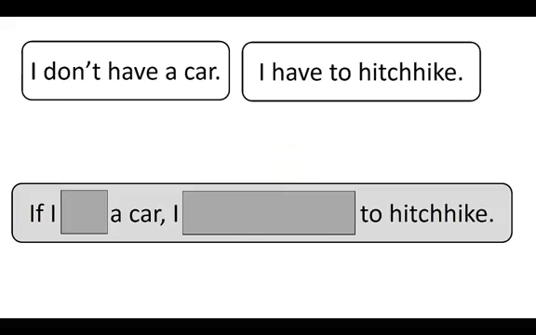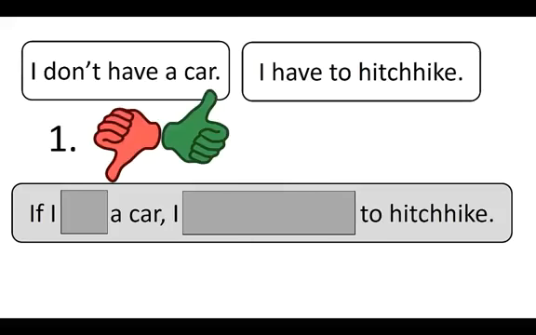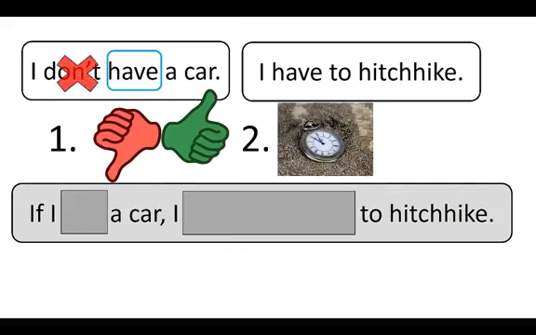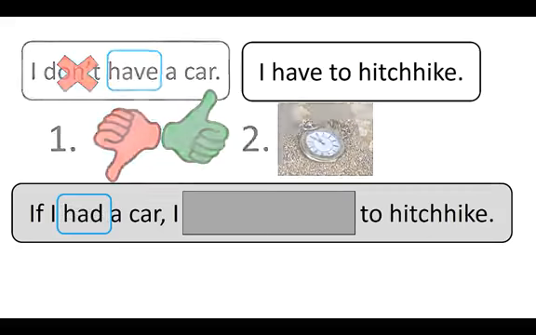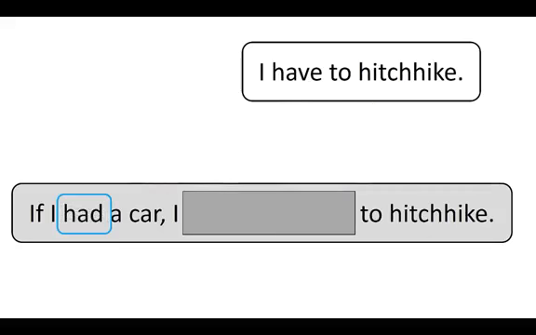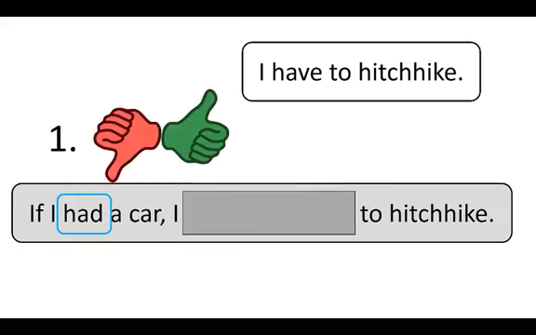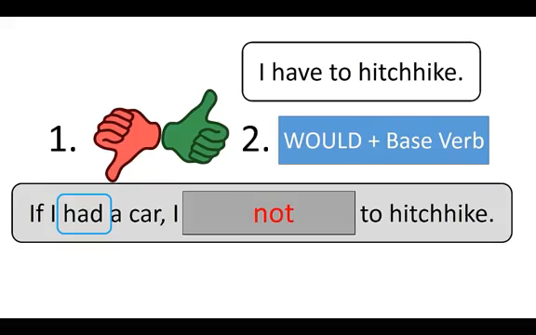To make an unreal conditional about a situation in the present, just follow these steps. First, change the negative verb to affirmative. Next, change the verb in the if clause to the past tense. Now, let's look at the result clause. Again, first you must change the verb from affirmative to negative. Then, use would and the base verb.